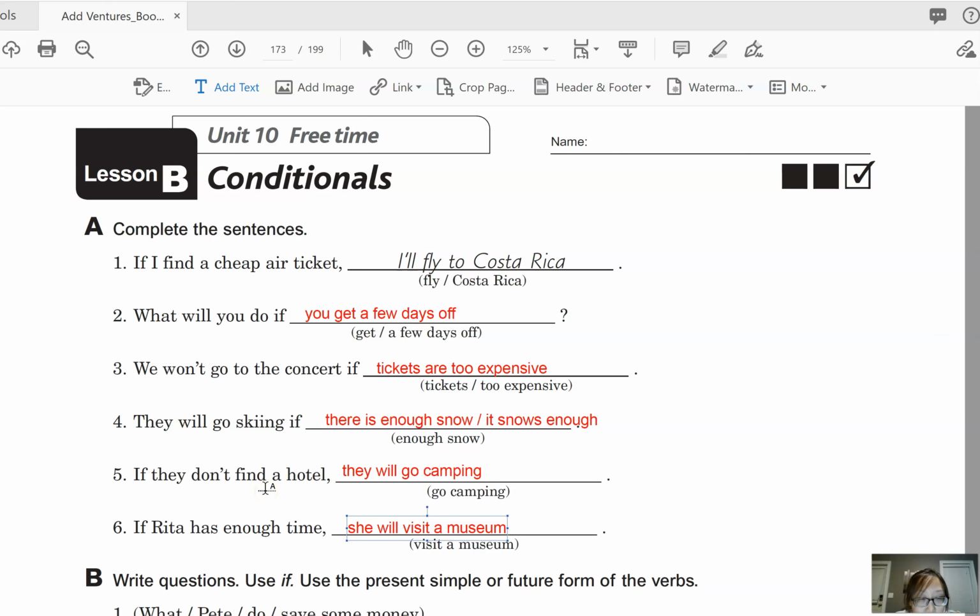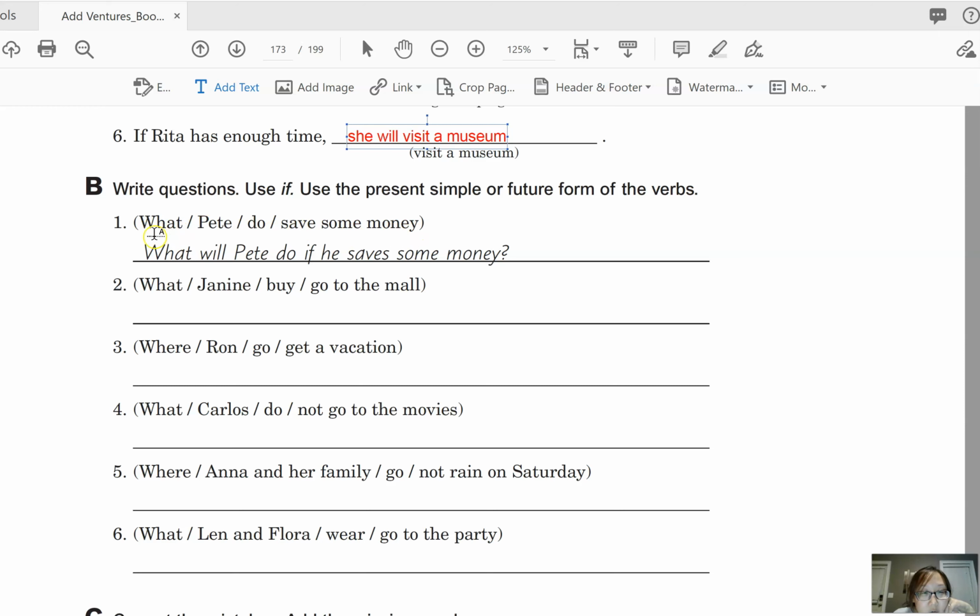So exercise B, write questions, use if. Okay, use the present simple or future form of the verbs. So we already talked about this, and this time you're going to make questions. So you can see these words or phrases. What Pete do save some money? Okay, so we need to include some extra words and complete the questions. So what will Pete do if he saves some money? Okay, so go ahead and pause the video, take some time to complete these questions, and continue when you're finished.